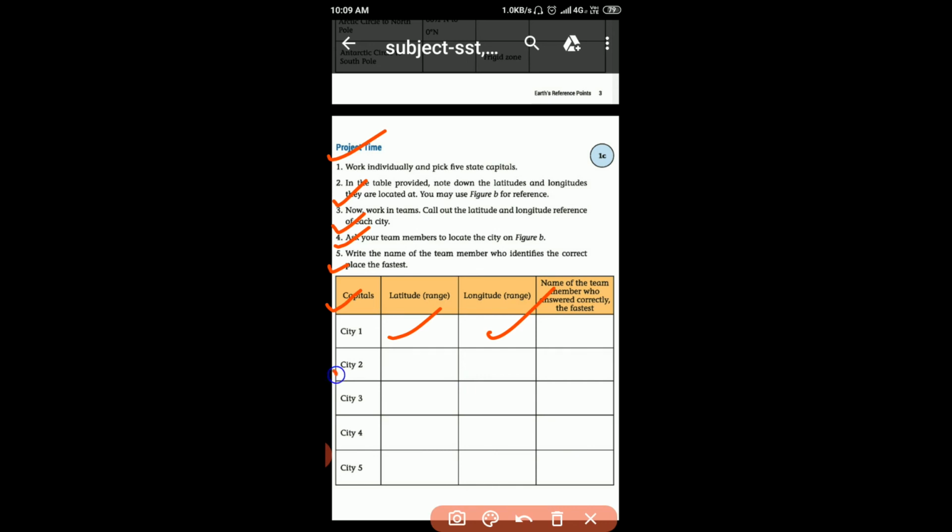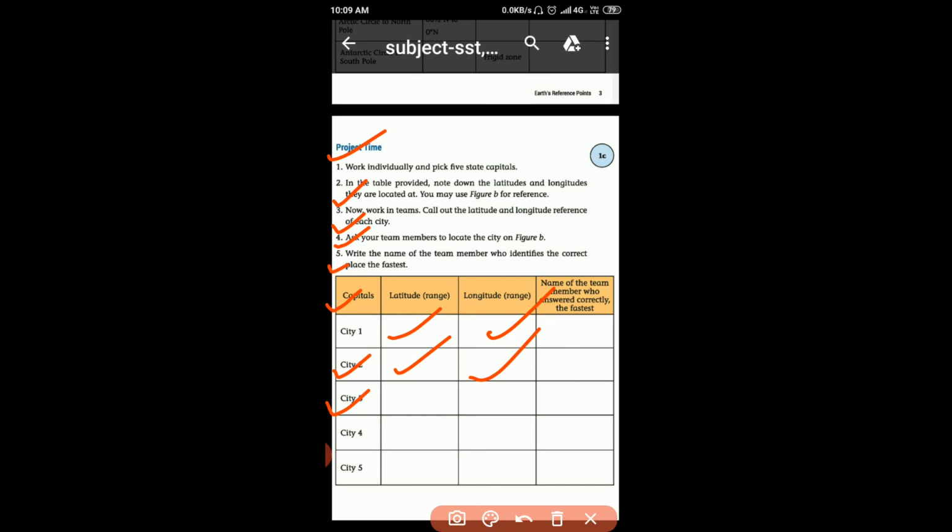Now, second, Silvassa. Silvassa is the capital of Dadra and Nagar Haveli. Its latitude is 20.2753 degrees north and its longitude 73.0073 degrees east. Okay. Now, third, Shimla.